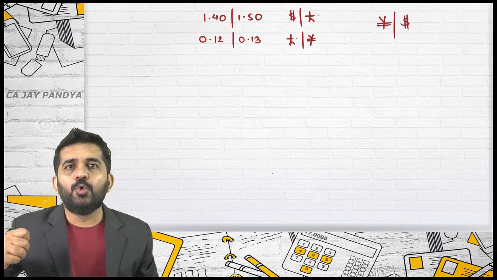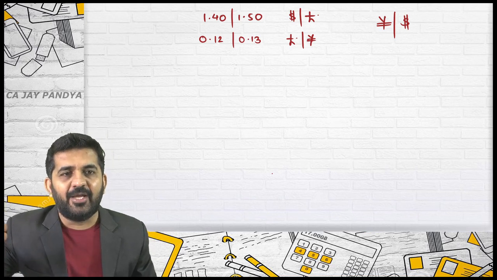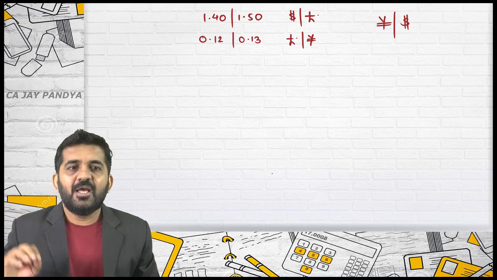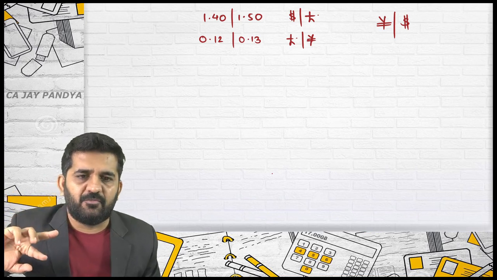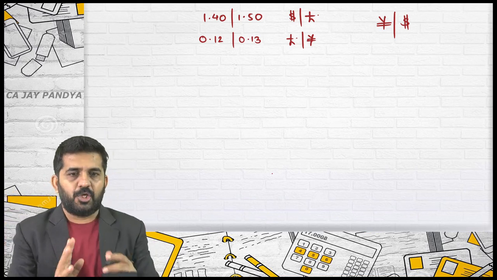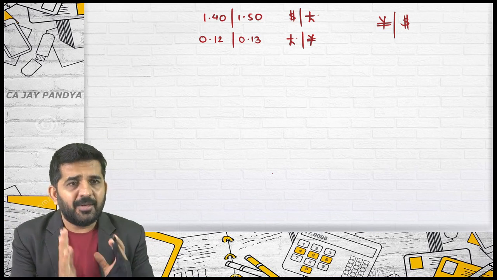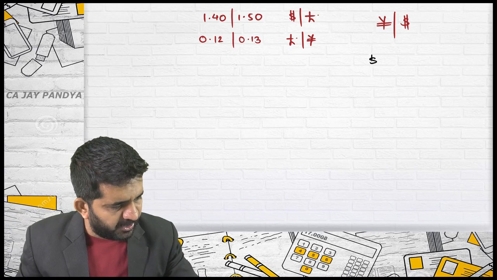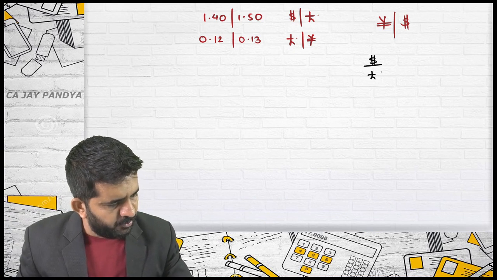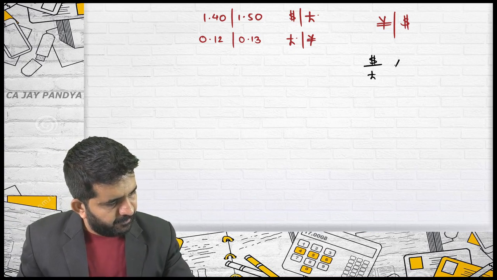See what I do, if I am a student, that I am going to tell you. I just decide which rate will be reciprocal, which rate will not be reciprocal. You can find another technique also, but I feel that this technique is extremely simple. First I write down the rates. Dollar per pound multiplied by pound per yen.